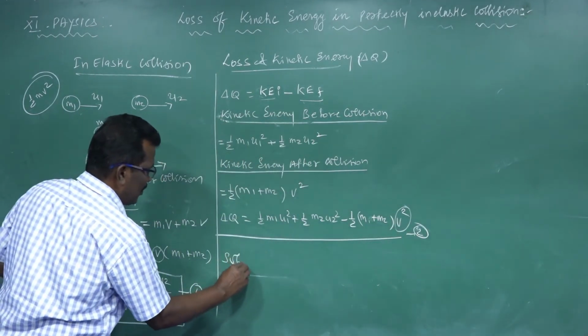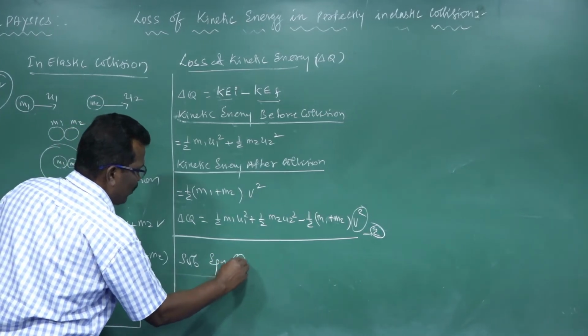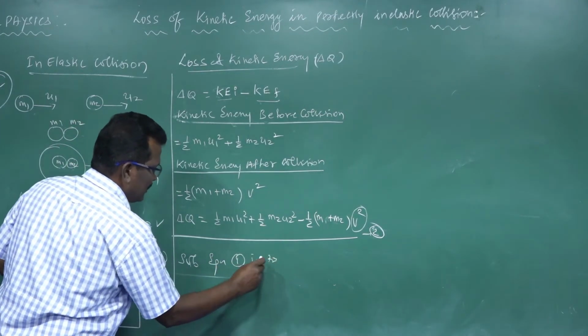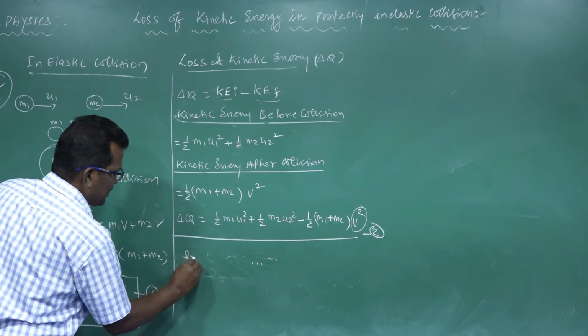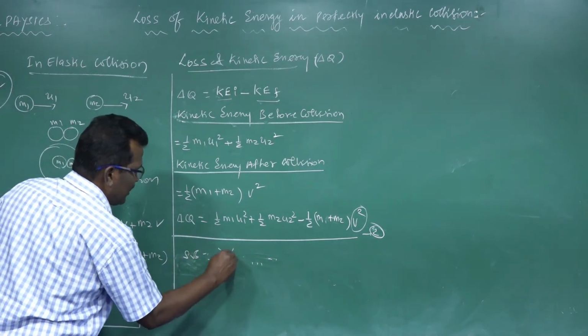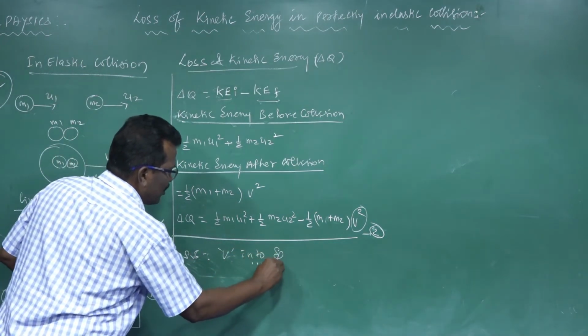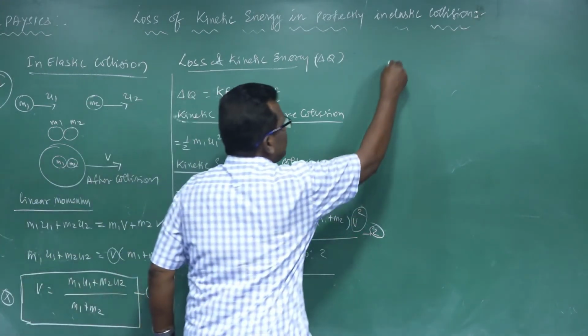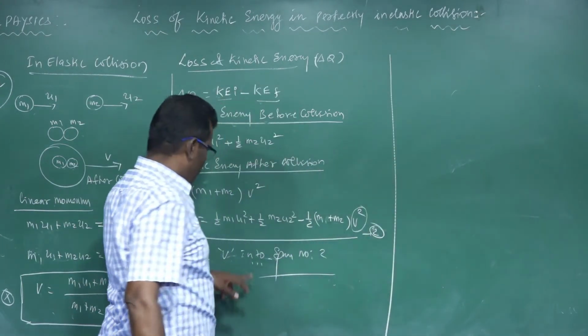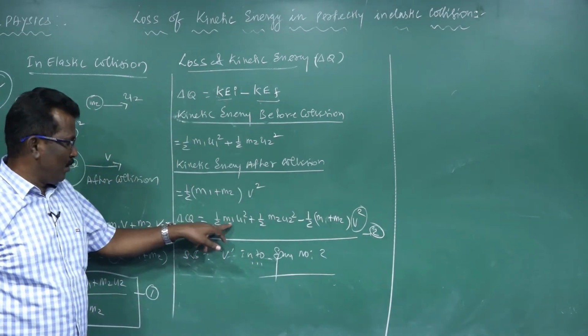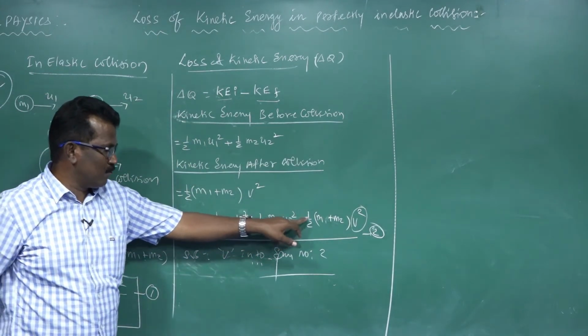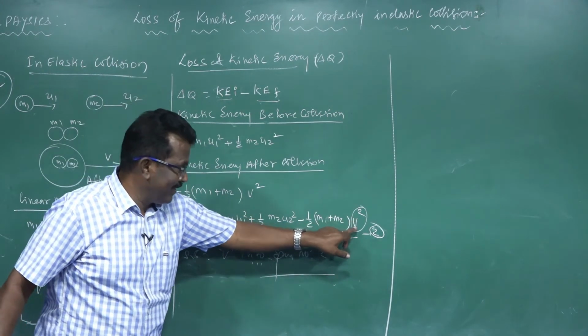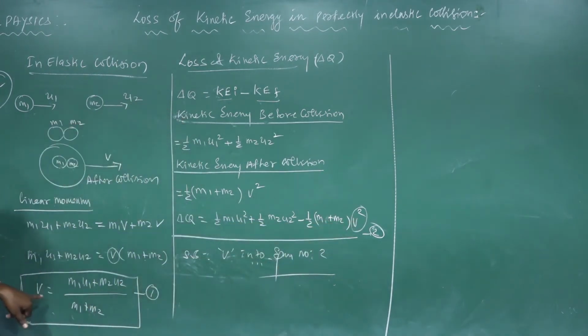Substitute v from equation number 1 into equation number 2. In del Q, in place of v, put this value.